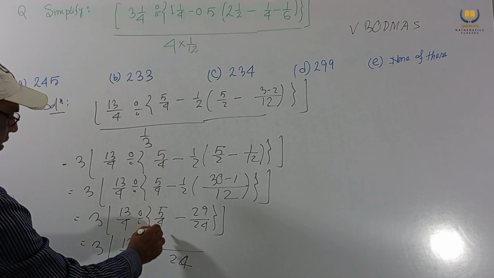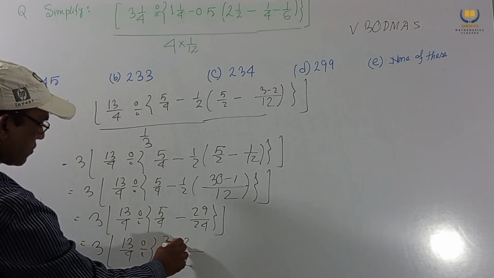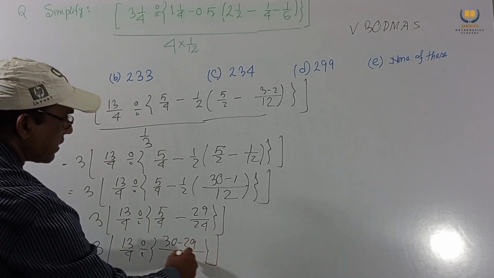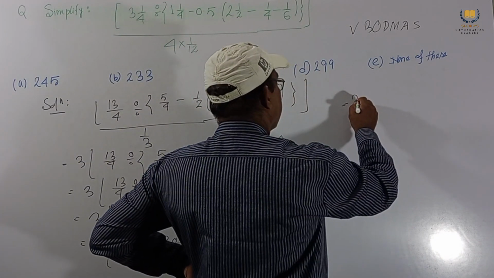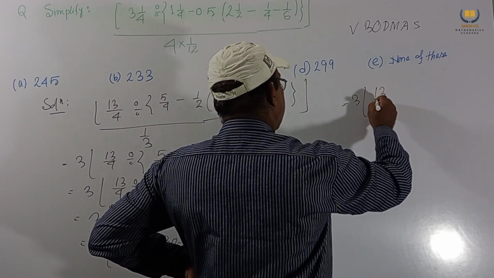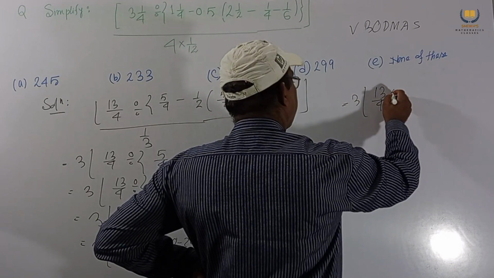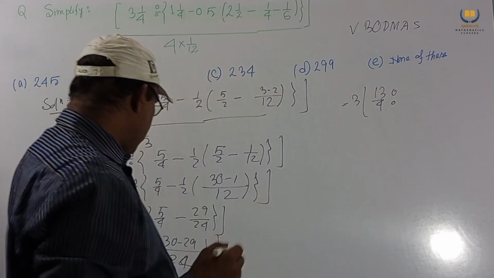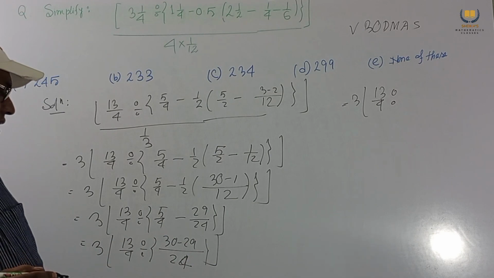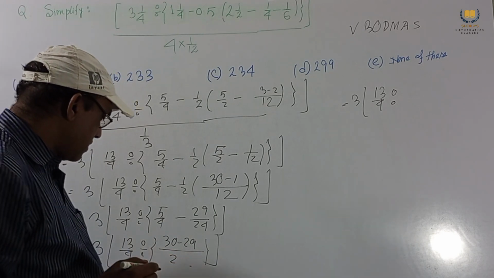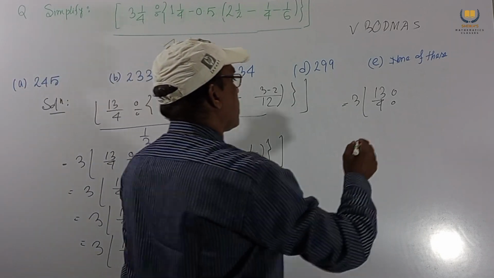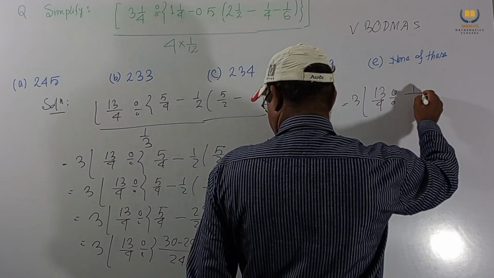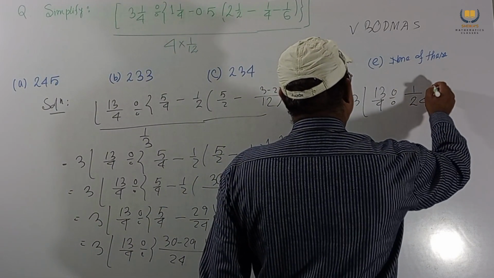Then 30 minus 29, we get this, and this will be 13 by 4 divided by 30 minus 29, which is 1 by 24.